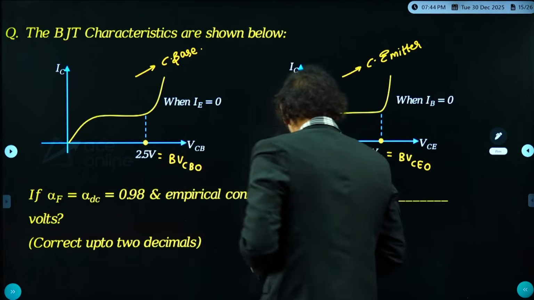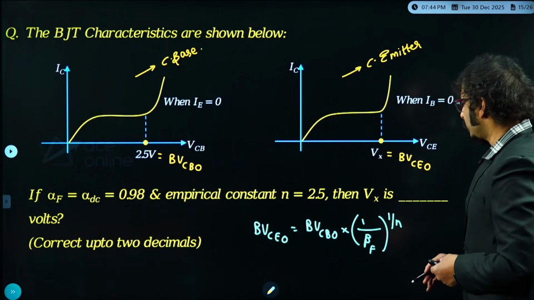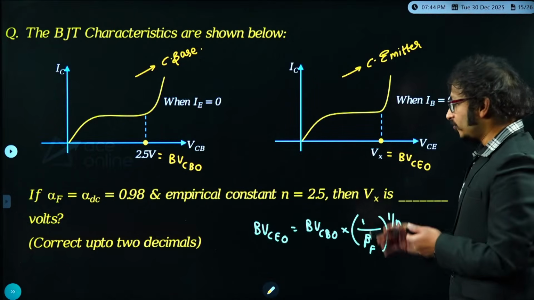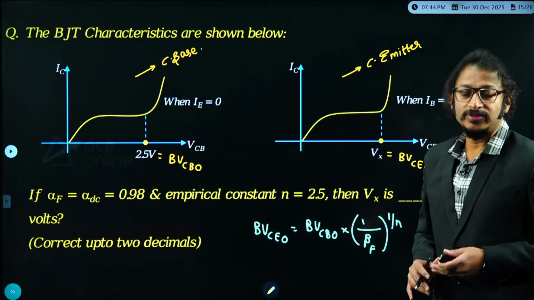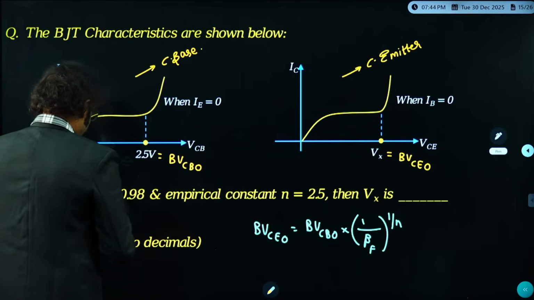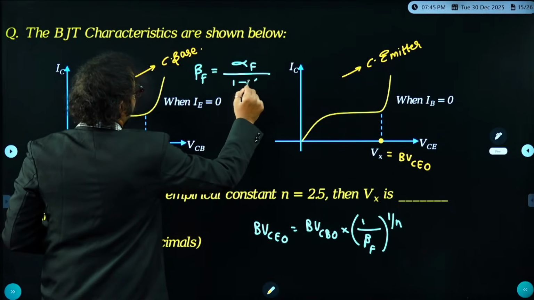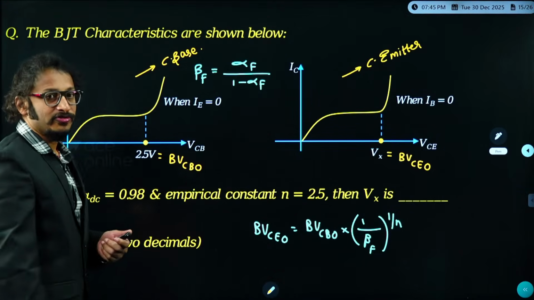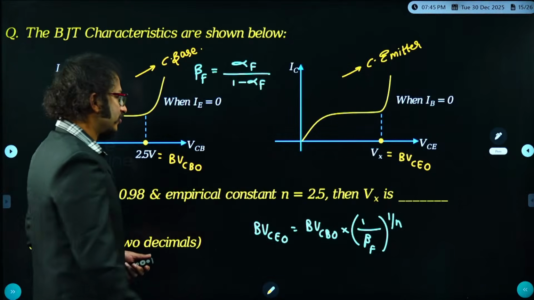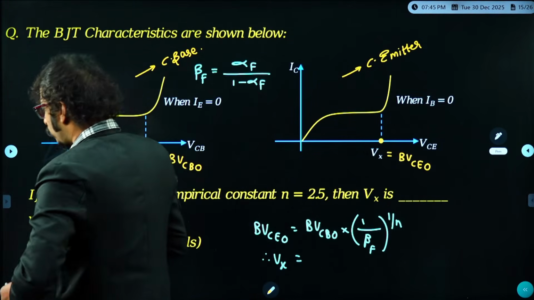True or not? Everybody in the class? Have you remembered or not? BVCEO is equal to BVCBO into 1 by beta F whole power 1 by N. N represents the empirical constant. Am I right? This is the relation between the breakdown voltage for common emitter and the avalanche breakdown voltage for common base. I think all the data is given by the examiner, and beta F is nothing but alpha F by 1 minus alpha F. I hope from here I can easily find the value of beta. I can substitute all the data given by the examiner over there. I hope I can easily get the value for Vx. So anybody in the class, can you get the answer? What is the value of Vx you got?